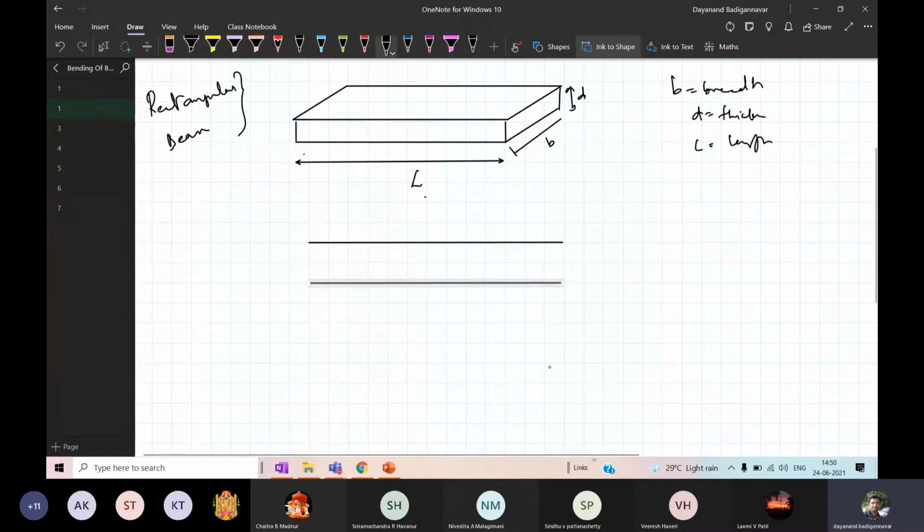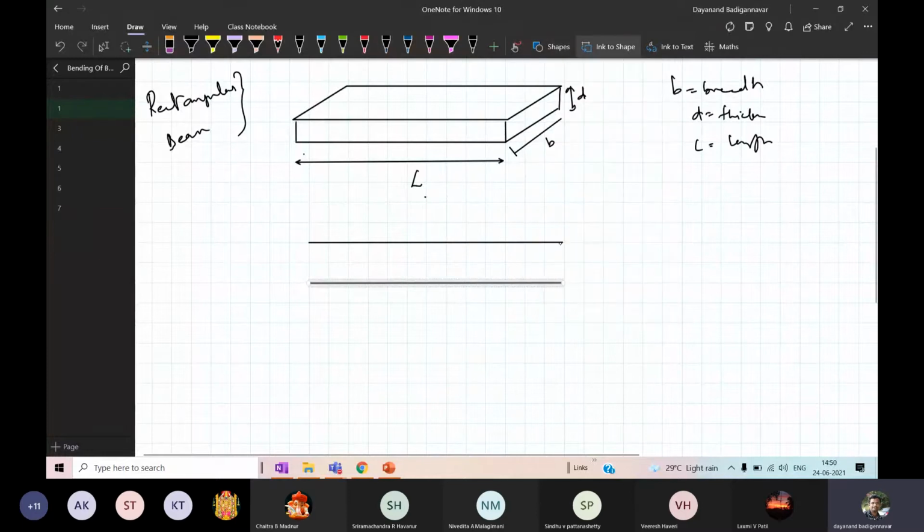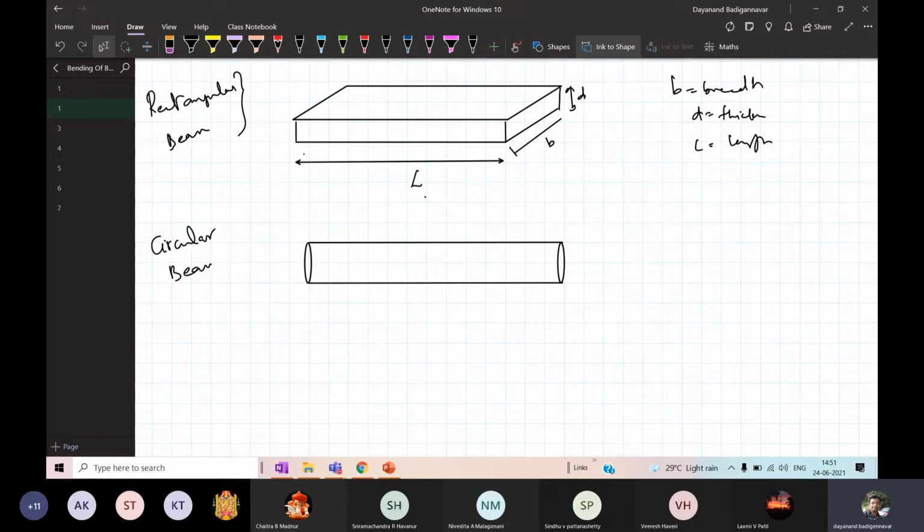That means its cross section is circular. Now this is the circular beam. You are getting the point.